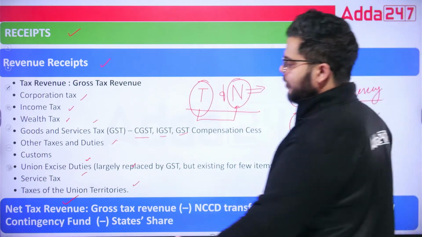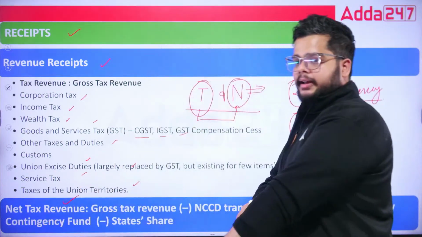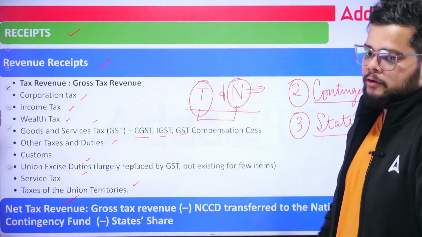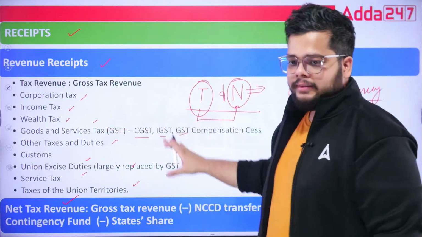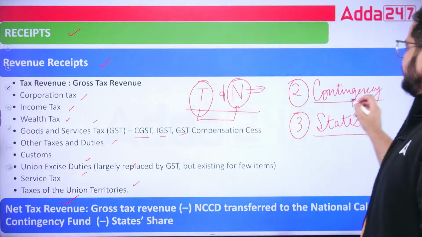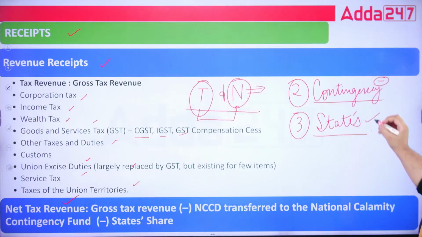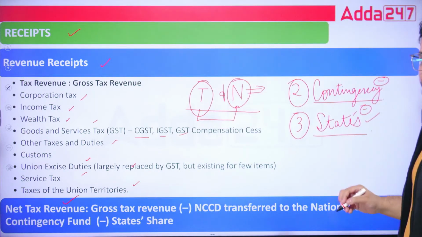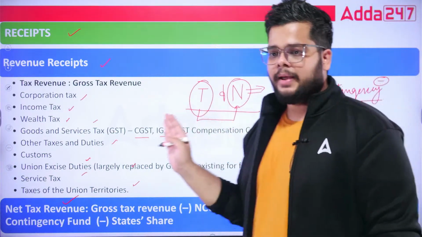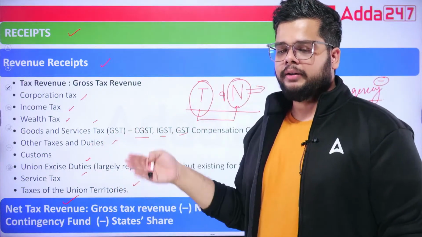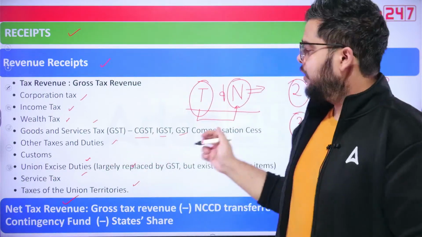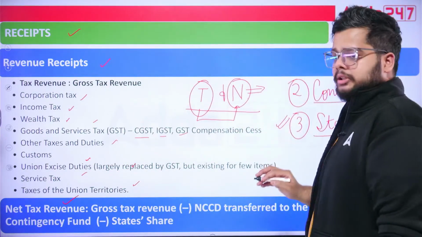Now when I talk about net revenue, the net tax revenue, what will be the final value? Adding all these taxes and subtracting contingency funds and the states' share of funds. State share of fund primarily started after the implementation of Niti Aayog only, but earlier also it was there.